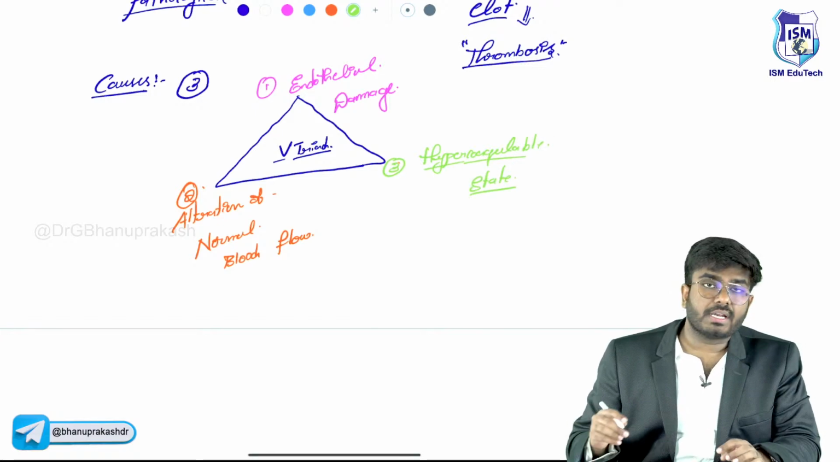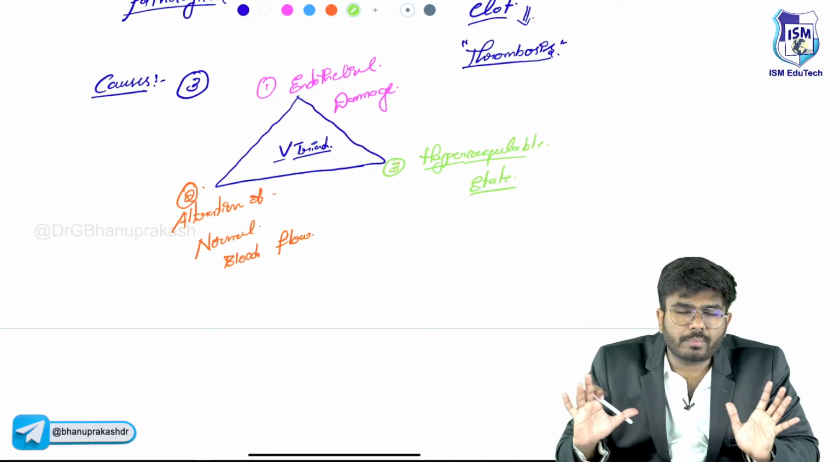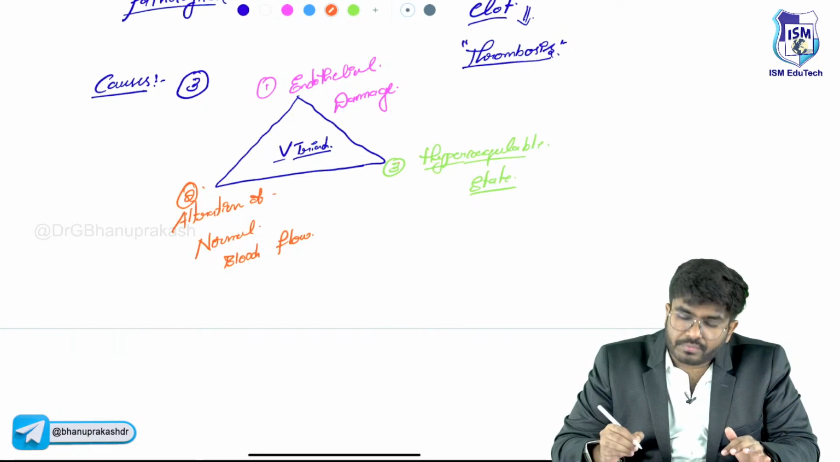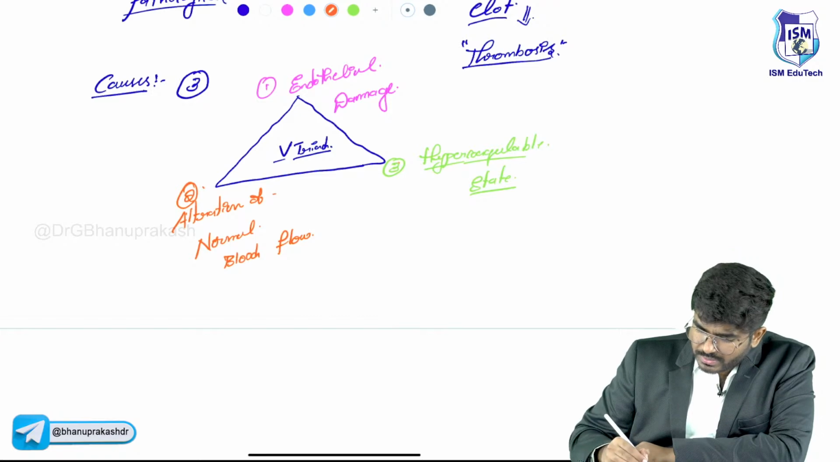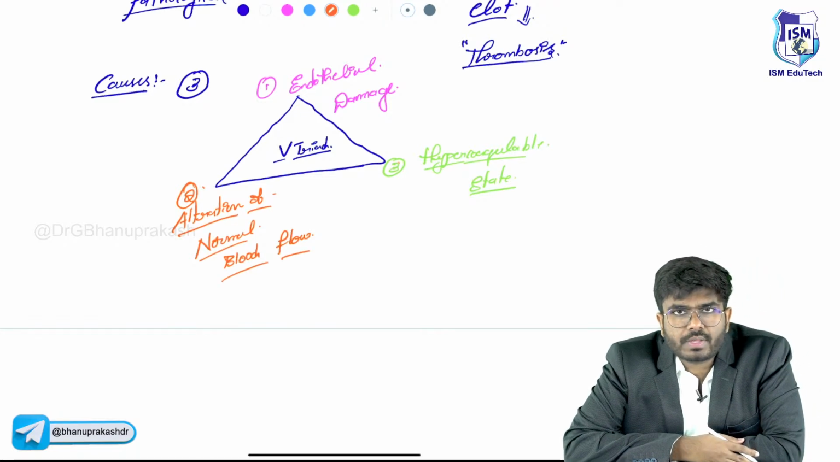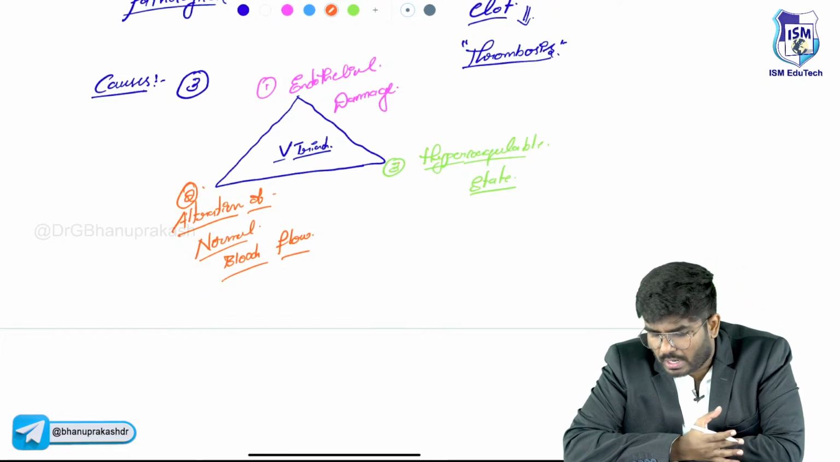If we discuss these three conditions, then the topic of today will be complete. The major topic for today will be completed. Okay, so let's discuss one by one in detail. First, let's begin with the alteration in the normal blood flow. How is alteration in the normal blood flow going to cause thrombosis? What are the causes? What are the alterations in the blood flow?